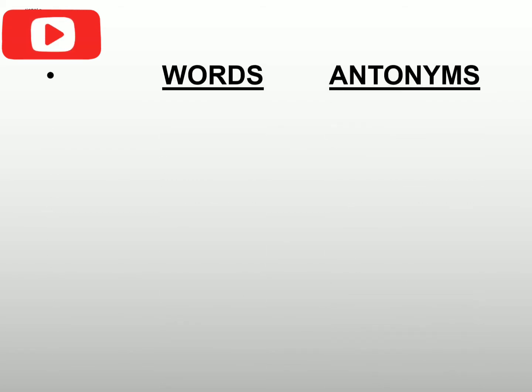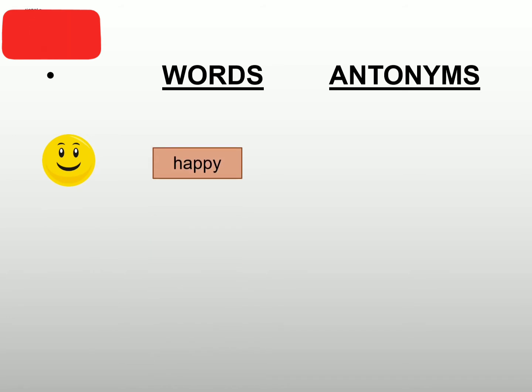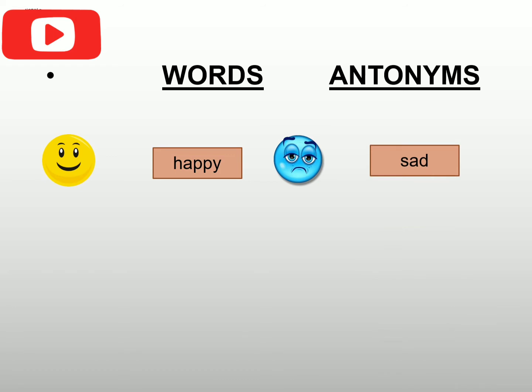Okay, now let us discuss a few more words that could be used as antonyms or opposites of each other. Now a few words will appear on the screen and you have to tell me what comes in your mind. First, what is this? Happy. You can see a smiley face, a happy face. What could be the antonym of happy? If you are not happy, it means you are sad. Very good. So sad is the antonym of happy.